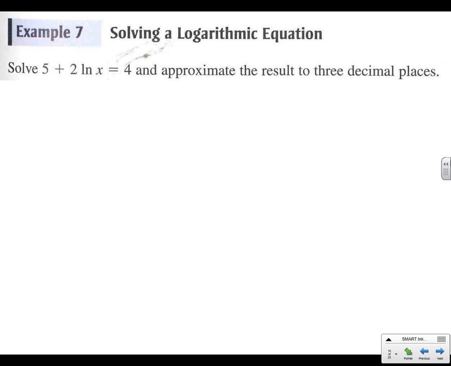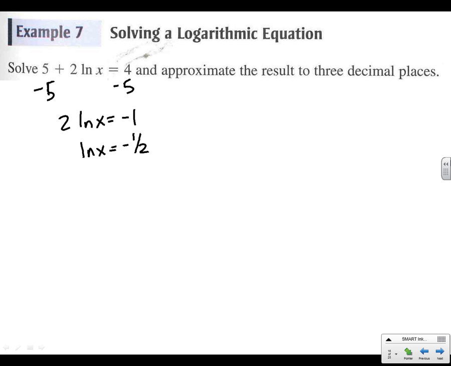All right, example 7. Again, trying to just get x by itself like we are on all of these. We're going to subtract 5 and get -1. So 2 natural log of x is -1. Natural log of x is -1/2.